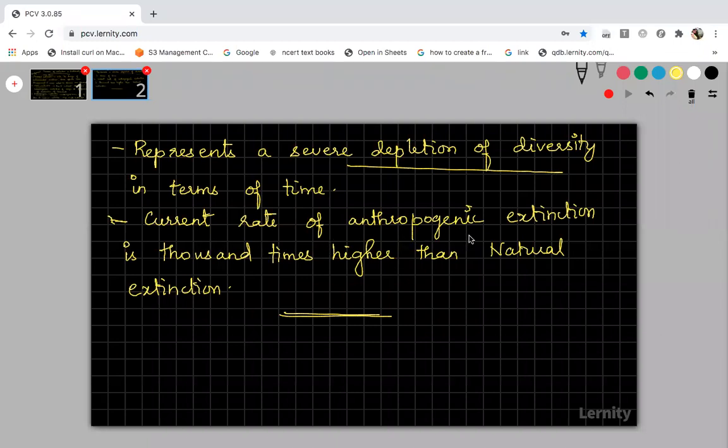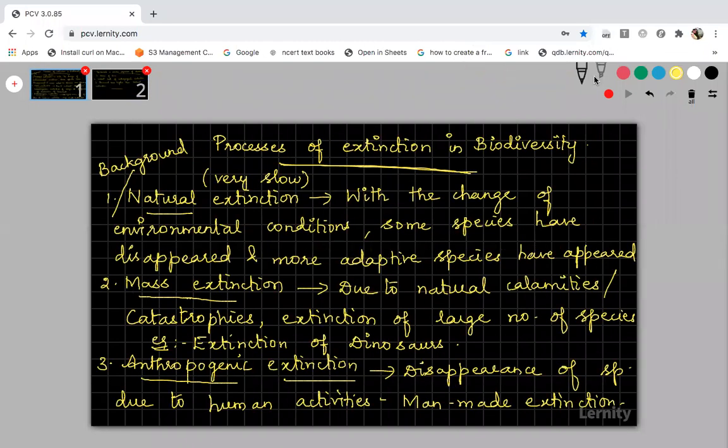The current rate of anthropogenic extinction is 1,000 times more than natural extinction. So if this current rate continues, then in some number of years, 50% of the species will get extinct because of anthropogenic extinction, right? Yeah, I'll show you the first slide. You can copy the notes.